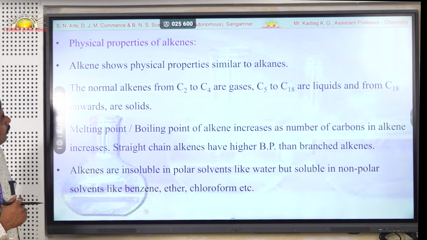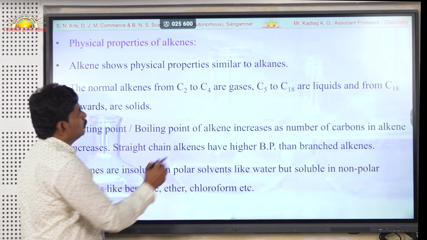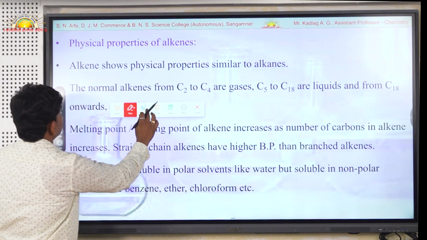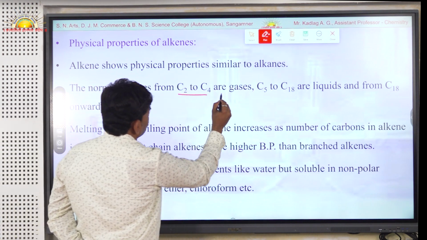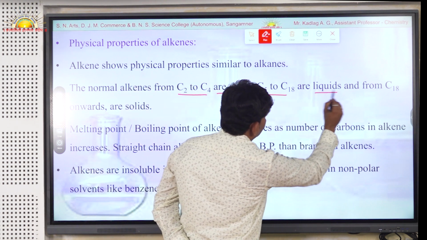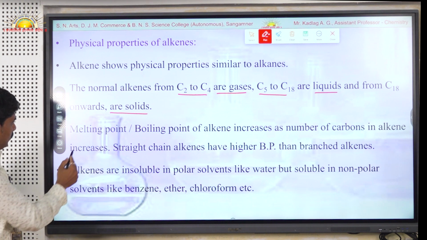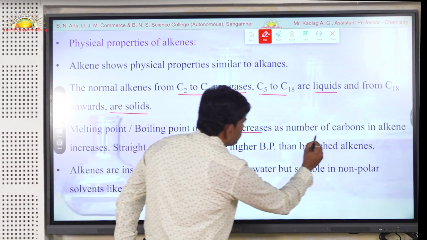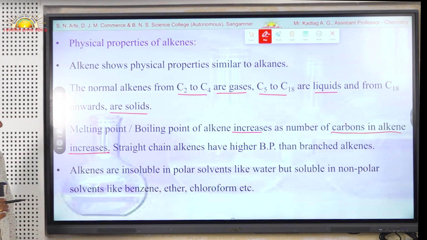Now we see the physical properties of alkenes. The alkenes show similar physical properties to alkanes. The normal alkenes from C2 to C4 are gases, C5 to C18 are liquids, and from C18 onwards they are solids, similar to alkane compounds. Also similar to alkanes, the melting point and boiling point of alkenes increase as the number of carbons in the alkene increases. We saw this property yesterday for the alkane compounds, as melting point and boiling point values increase as the number of carbon atoms increases.